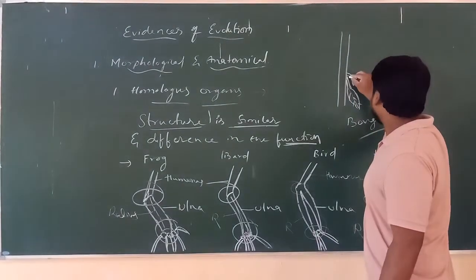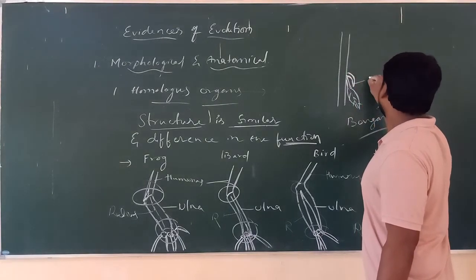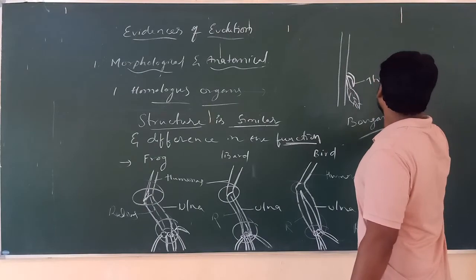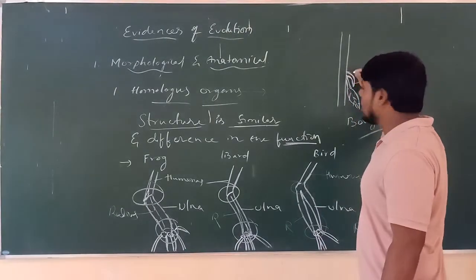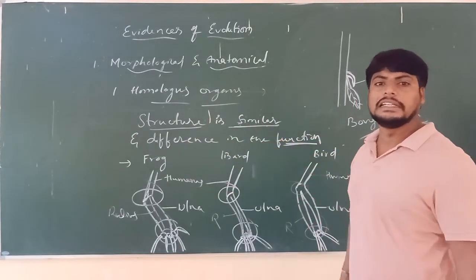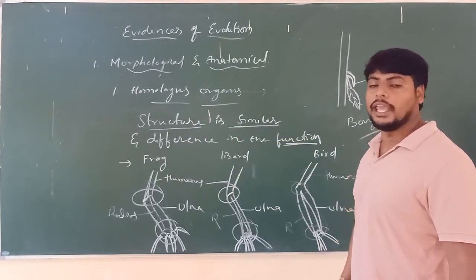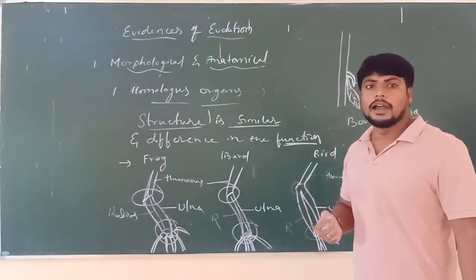They develop thorns. This thorn formed in bougainvillea is also a modification of the stem only, but functionally it gives protection to the plant. That is what we can call homologous. Why?